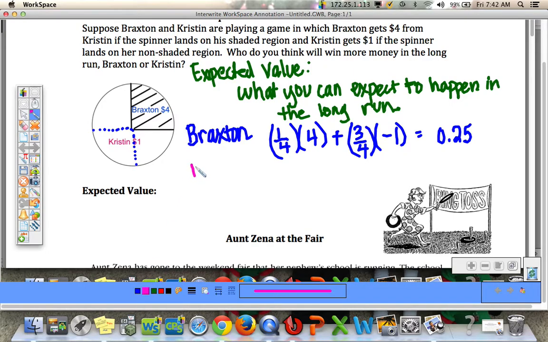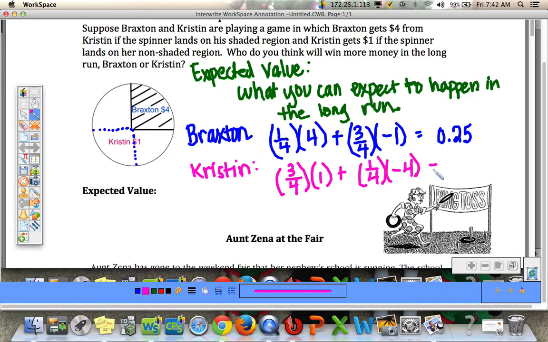Let's take a look at Kristen's expected value. So Kristen has a 3/4 chance of earning $1 from Braxton every time she spins, but she also has a 1/4 chance of losing $4 every spin. And if you calculate this number in the long run, on average, she will have to pay out about 25 cents per spin.